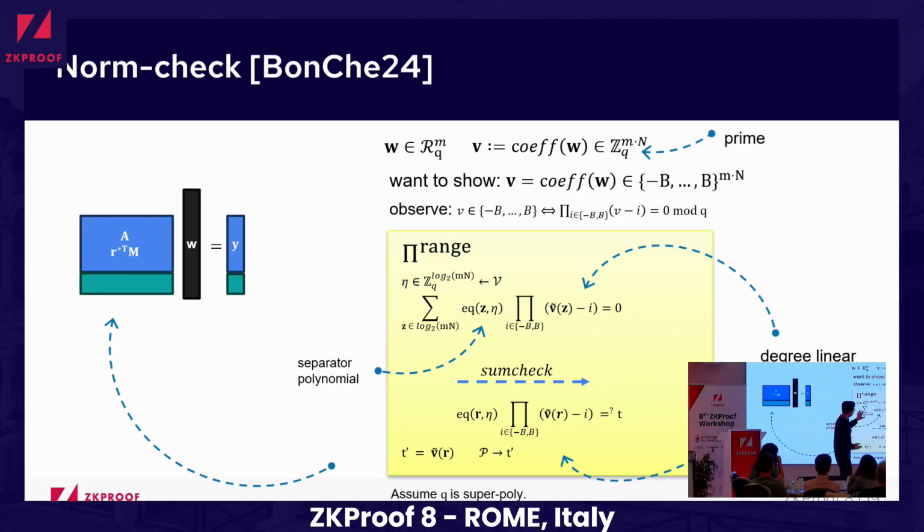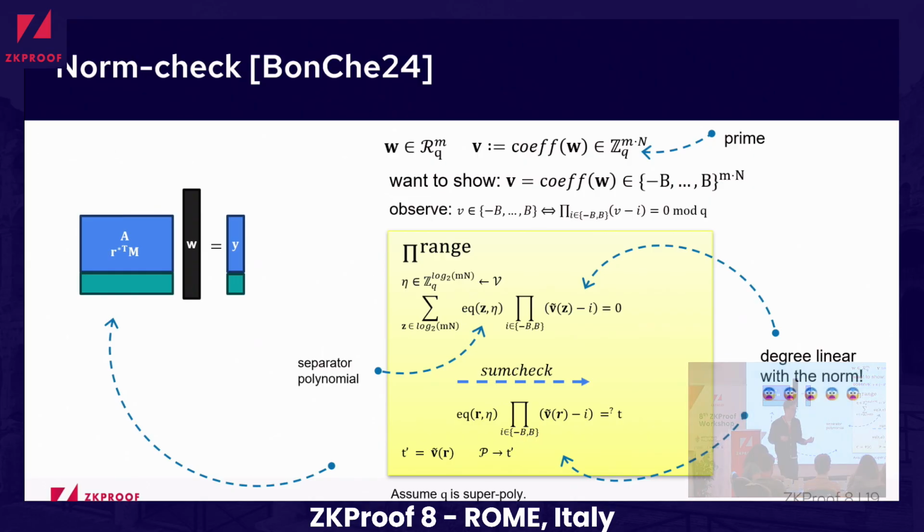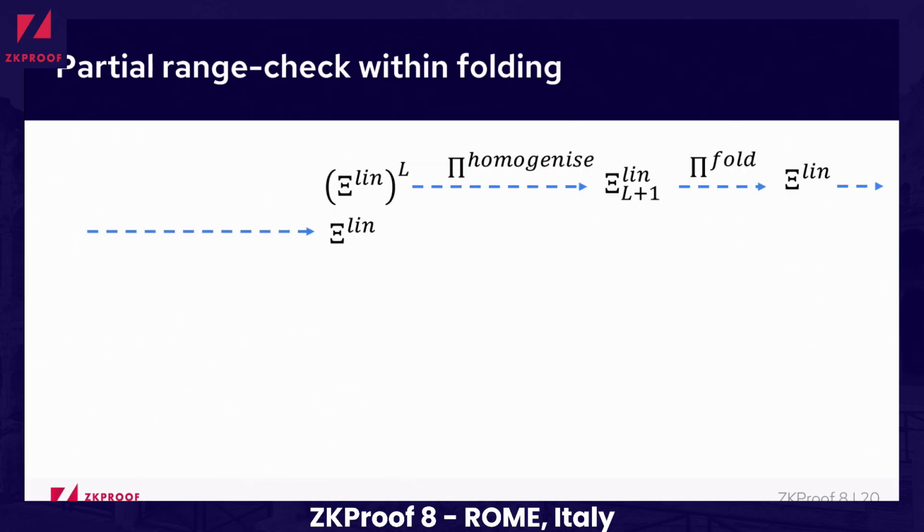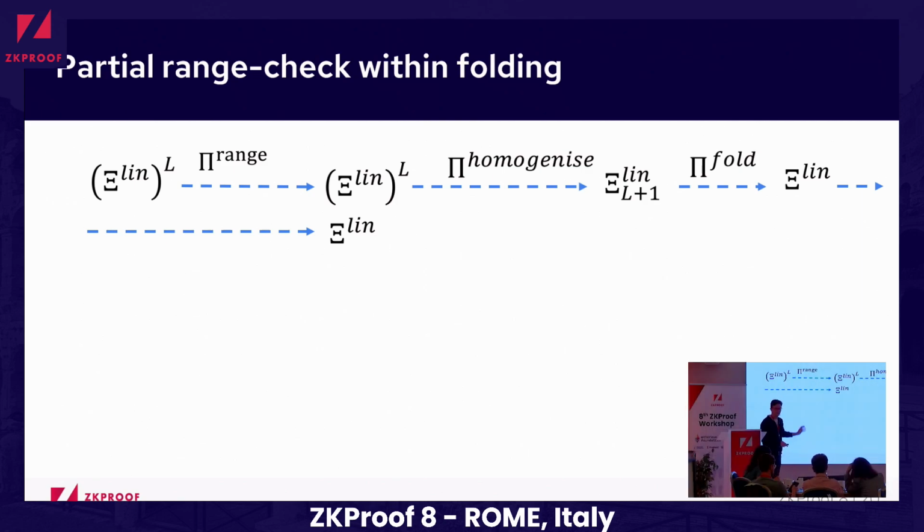take a look at is that in this polynomial, the degree of this sum check relation that we are checking is linear with the norm. So if the norm is anything more than constant, it becomes just impractical. Okay, so what we would like to do is actually perform a range check only for the part of the input relation, and for now assume simply that over this input relation we have some control.